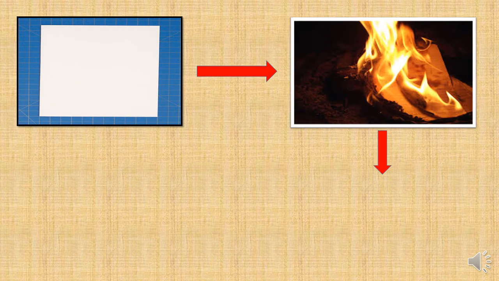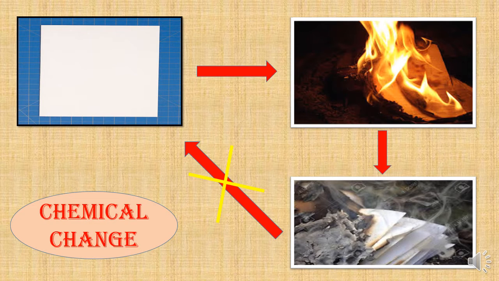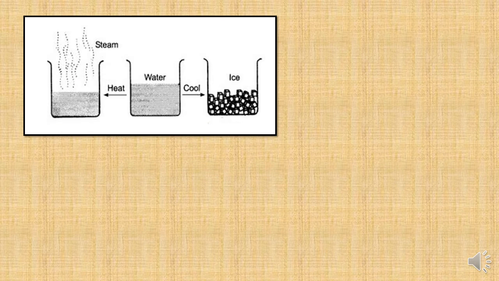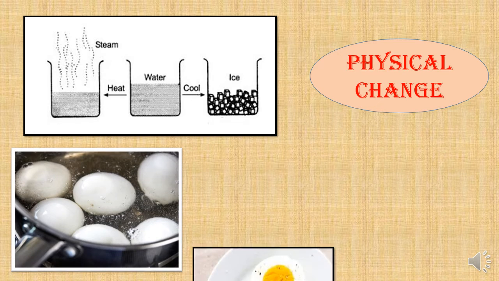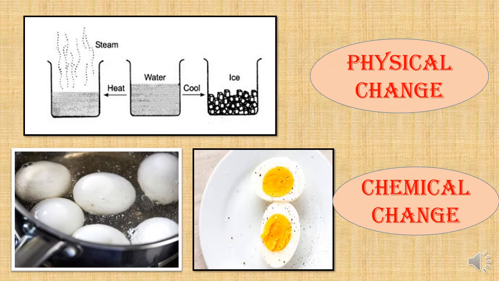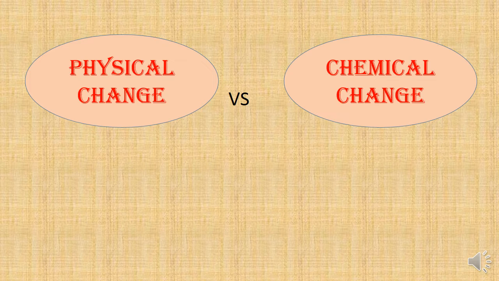Now, if I burn the same paper, what will happen? Correct, it will be converted into ash. Can these ashes be converted into the original paper again? Absolutely not, isn't it? So, what kind of a change is it? Yes, it is a chemical change. Similarly, freezing of water into ice and boiling of water into water vapor is a physical change. On the other hand, boiling of an egg is an example of a chemical change. I am sure till now you have understood the difference between physical change and chemical change.